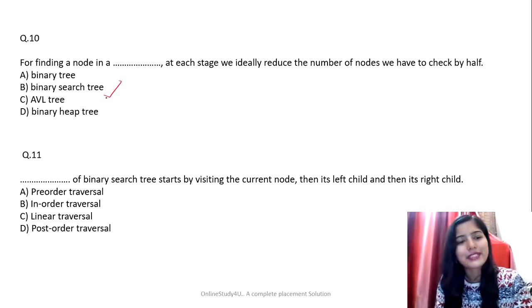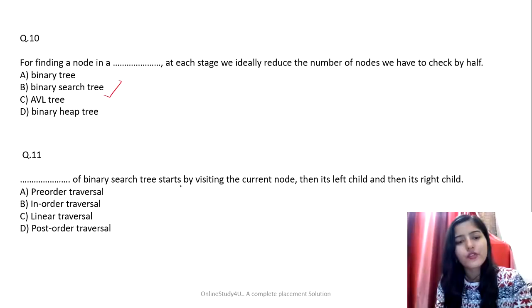Although I have already taken this, the correct answer is binary search tree, right? So for finding a node in a binary search tree, at each stage, we ideally reduce the number of nodes we have to check by half, right? So let's see the next question now.